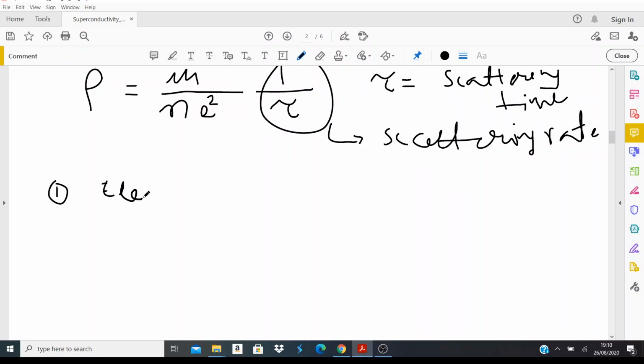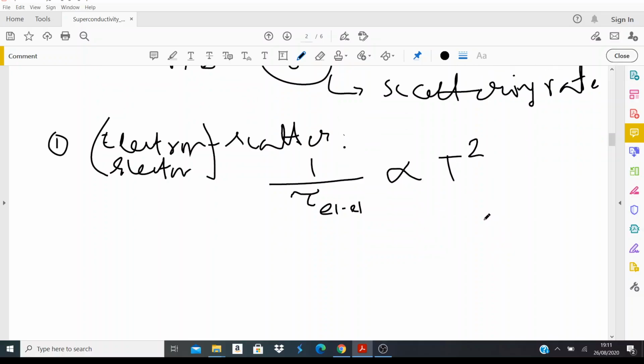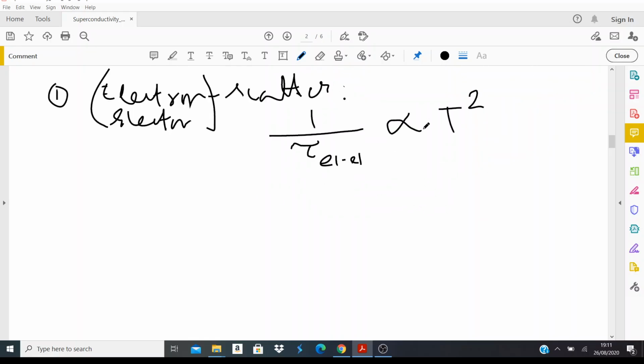That's electron scattering, and you denote that by 1 by tau, the scattering rate between electron and electron. You can show that this is temperature dependent, and it goes as the square of the temperature. So the electron scattering rate is proportional to the temperature squared.